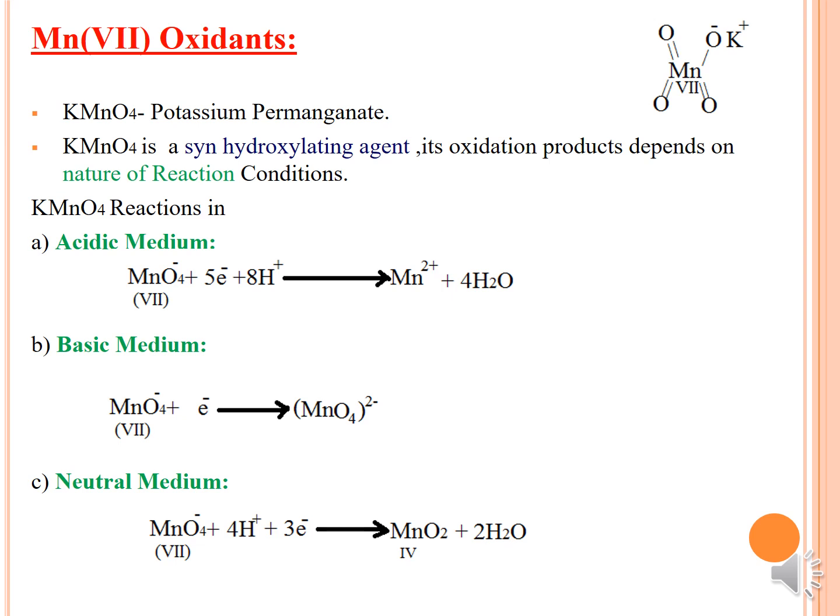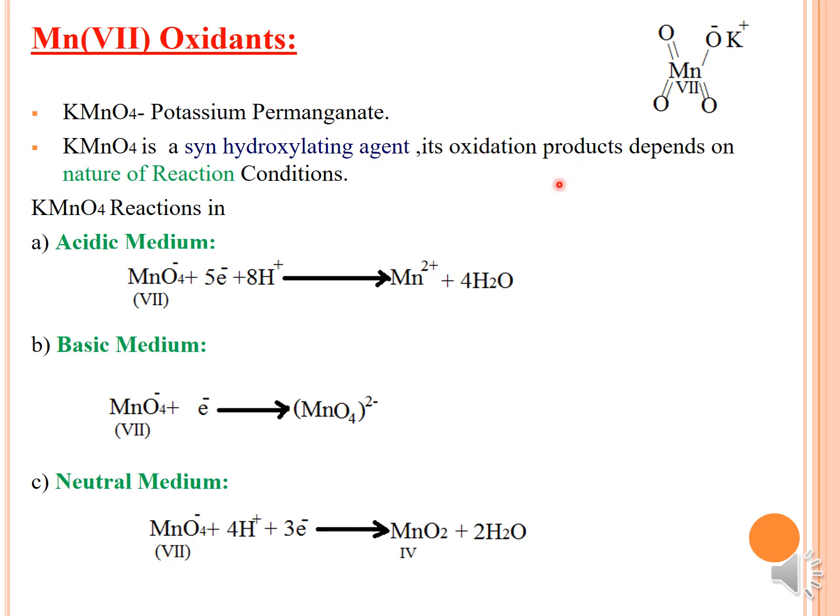Moving on to manganese oxidant, in this we have to study potassium permanganate, one of the oxidants, and for manganese we are dealing with certain reactions. You have heard about potassium permanganate, right? If you see the structure, you can see MnO4 minus K plus. Potassium permanganate is a syn hydroxylating agent.